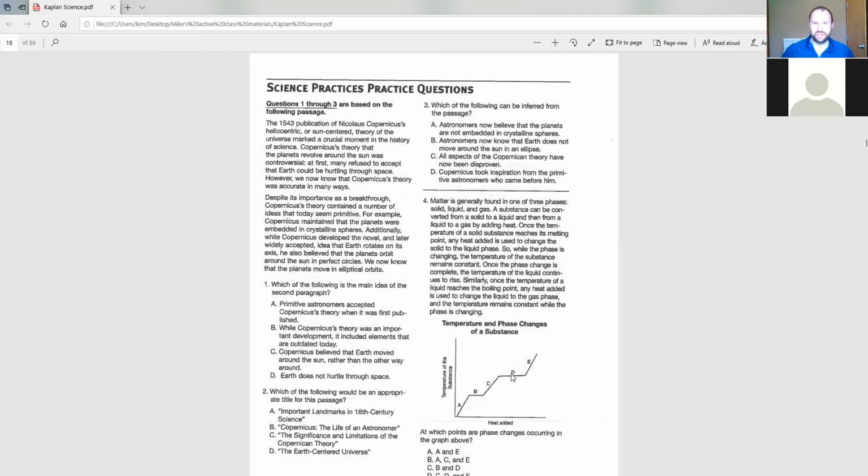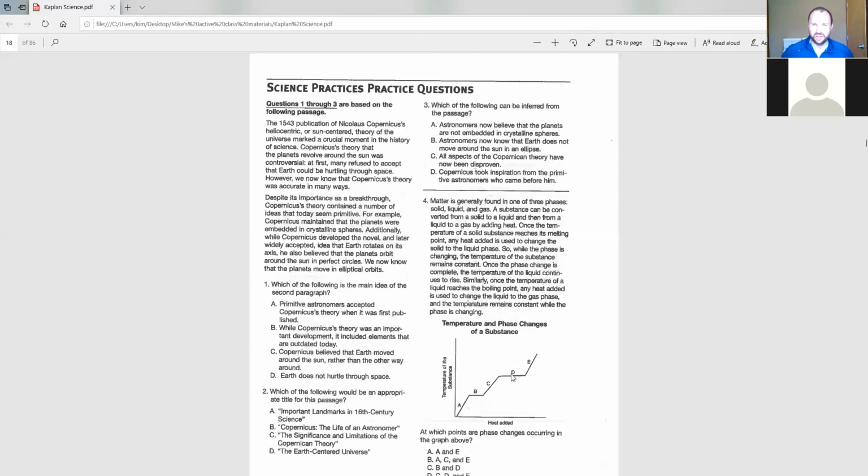A, astronomers now believe that the planets are not embedded in crystalline spheres. B, astronomers now know that Earth does not move around the sun in an ellipse. C, all aspects of the Copernican theory have now been disproven. Or D, Copernicus took inspiration from the primitive astronomers who came before him.